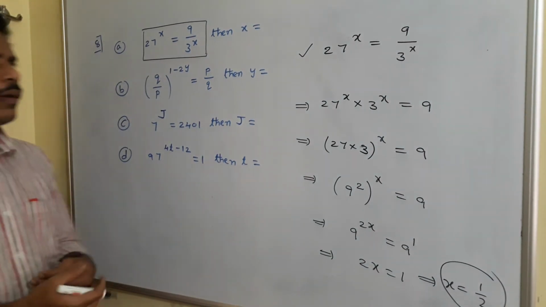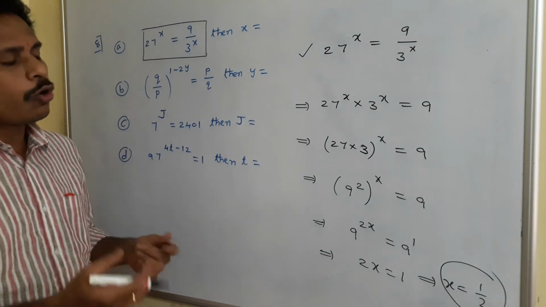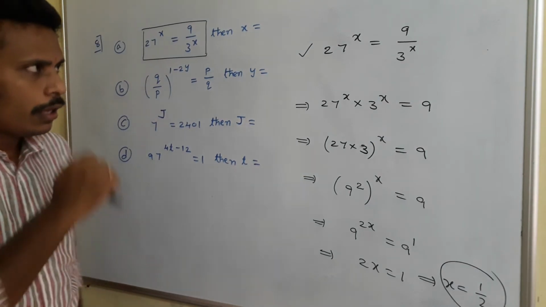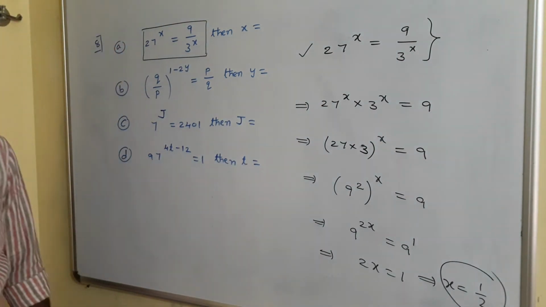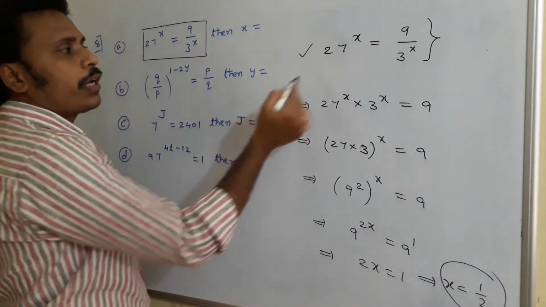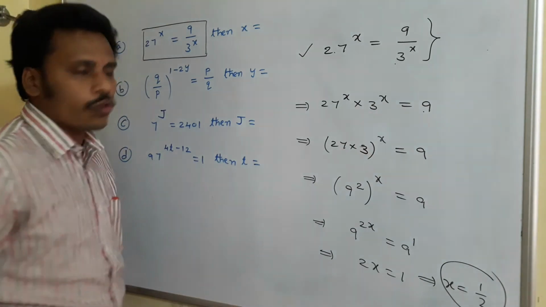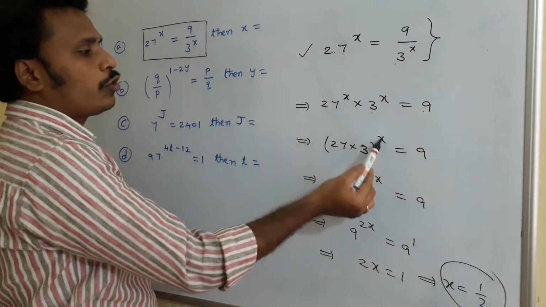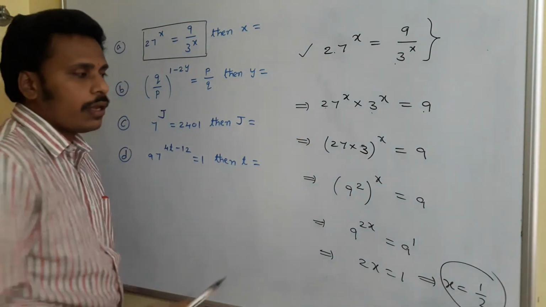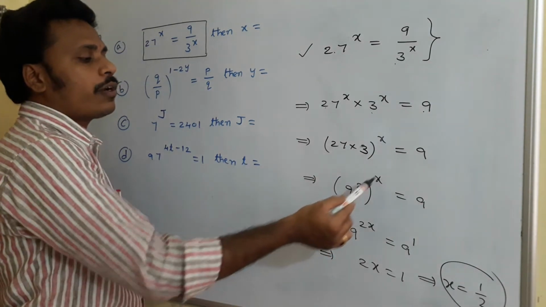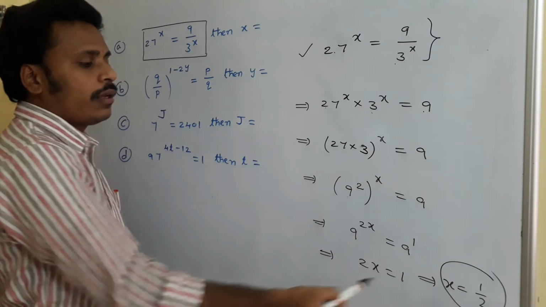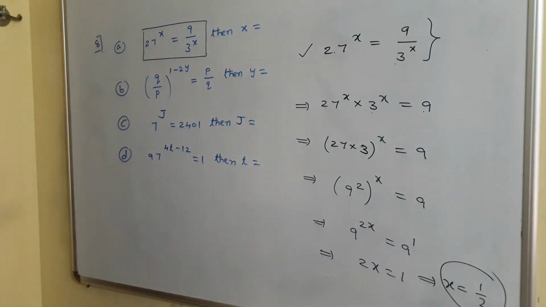If you are perfect at the laws of exponents, you may go in different ways also. Once again, observe the problem. 27 power x is equals to 9 by 3 power x. Do cross multiplication. Product of these two is equals to 9, and this is 27 into 3 to the power x, that is equals to 9. We know it as 81. Write it like 9 square. By the law of exponents, this is 9 power 2x and 9 power 1. Then at the end, x is equals to 1 by 2. That's the problem. Everybody have a look.